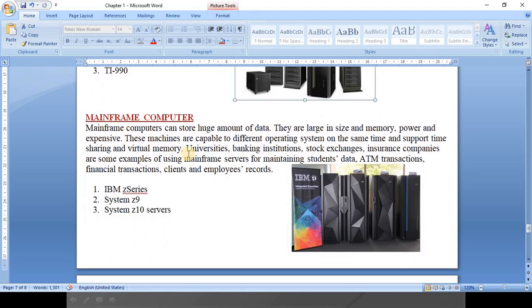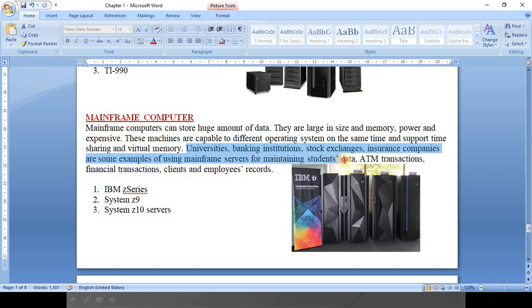Now, mainframe computers can store a huge amount of data. They are large in size, memory and power, and expensive. Obviously they are expensive. These machines are capable of running different operating systems at the same time, right? And they support time sharing, virtual memory, universities, banking, institutions. These are the places where these kinds of computers are involved in working, right?